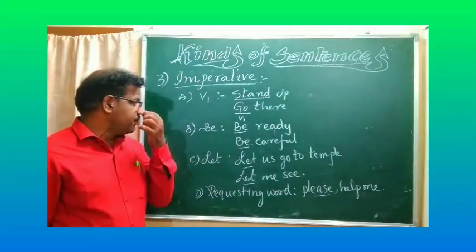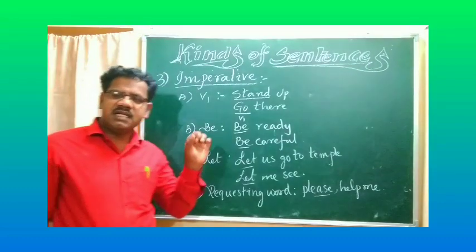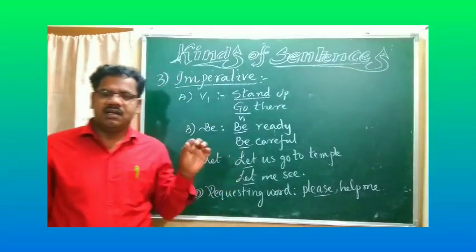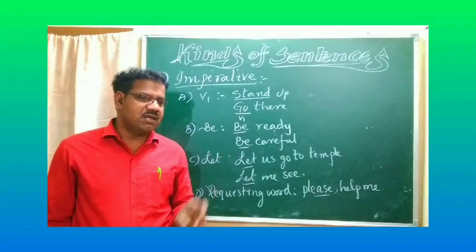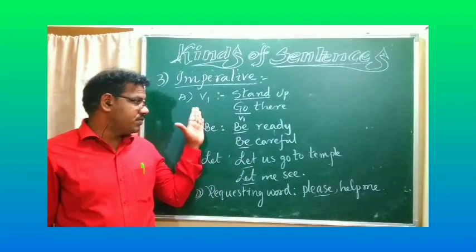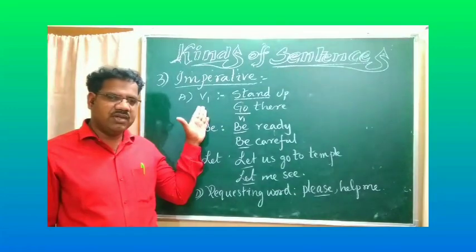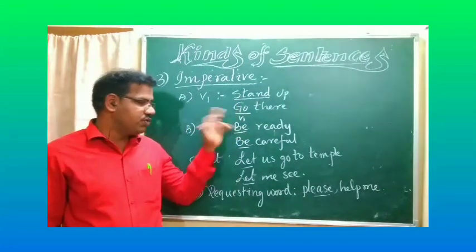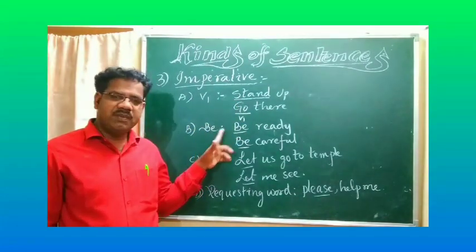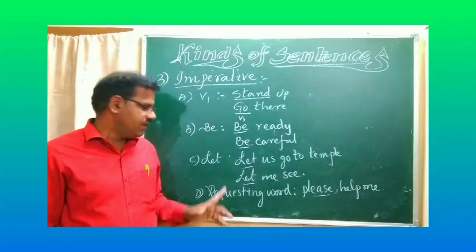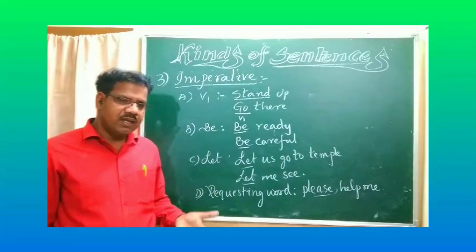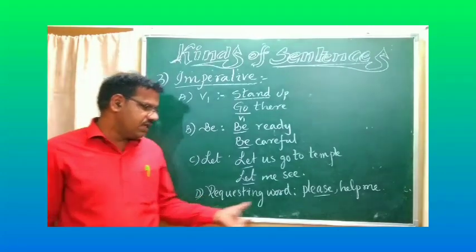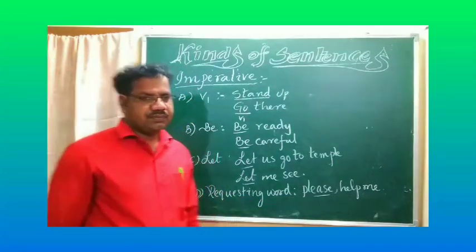So it is an imperative sentence. An imperative sentence indicates command, order, request, suggestion, advice, or warning. Examples: first one beginning with V1, stand up, go there, like that. Begins with be: be ready, be careful, be helpful. Begins with let: let me see, let us go to temple. Requesting word, for example, please help me.